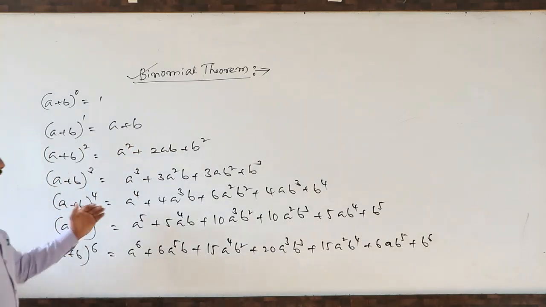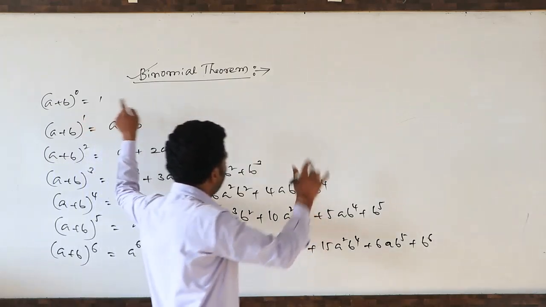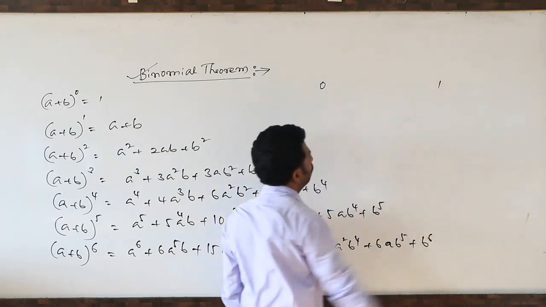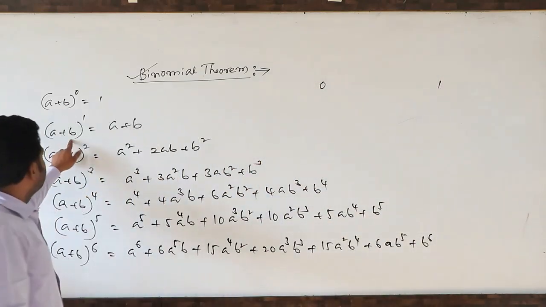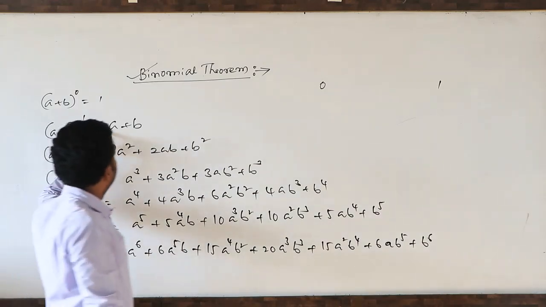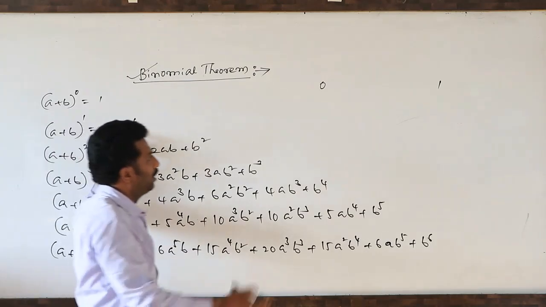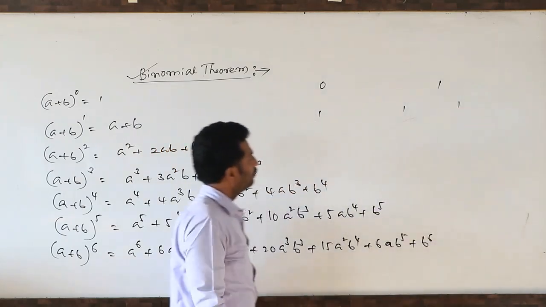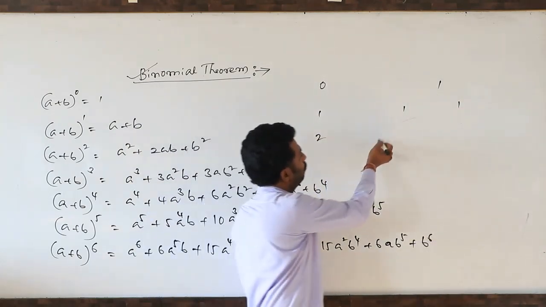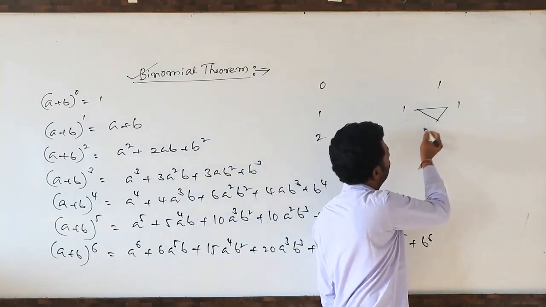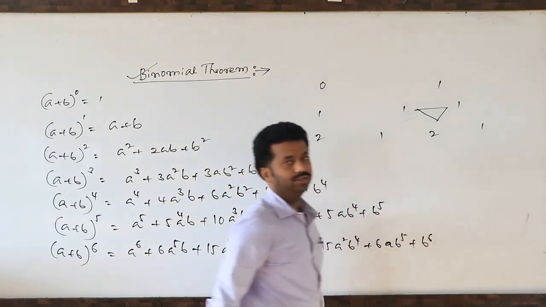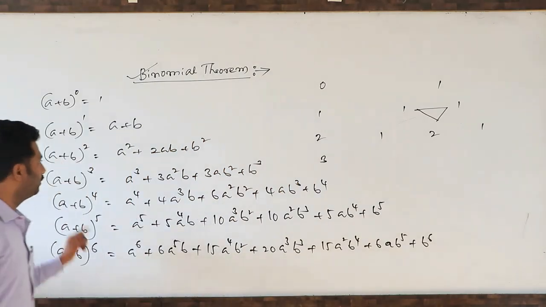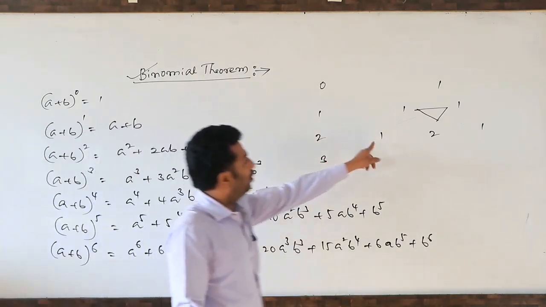Just see how I am writing, very clear. A plus b index 0 means the number of terms in the binomial expansion is 1. A plus b, this index is 1, means how many terms? a coefficient 1, b coefficient 1. How to write? Index 1 means 1, 1. Index 2 means start with 1, then 1 plus 1 is 2, again end with 1. Suppose index 3, only coefficients, how are we getting them? 1, 2, 1. Very clear.